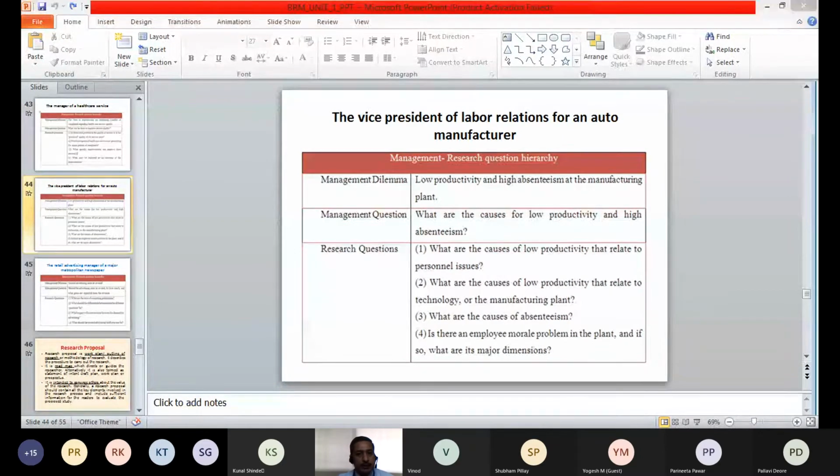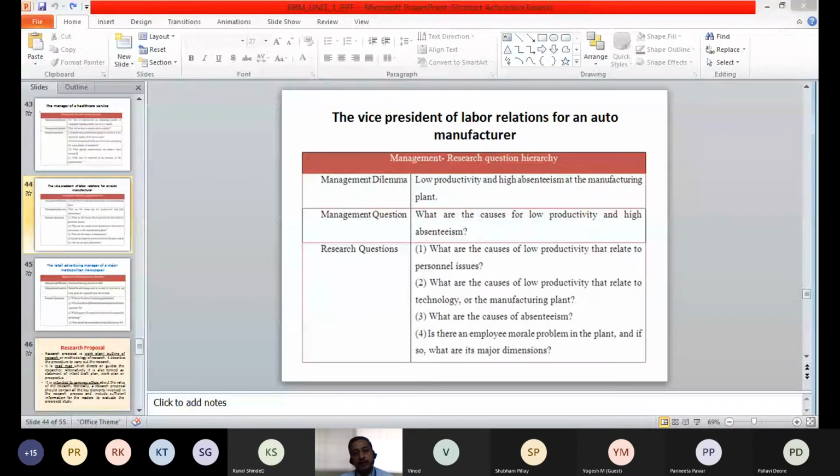So, an automobile manufacturer company. The dilemma is about the problems which the vice president is facing. The management dilemma in this example is low productivity and high absenteeism at the manufacturing plant.